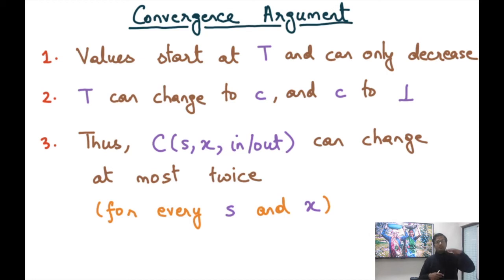But it cannot happen that top changed to some constant C, maybe the C is 0, and in another iteration now it changed to 1. That just cannot happen, because after all, why can 0 become 1? Firstly, why could it become 0? Because either there was a statement that assigned 0, in which case now it can never become 1, or it could be because of multiple predecessors meeting at the same point.